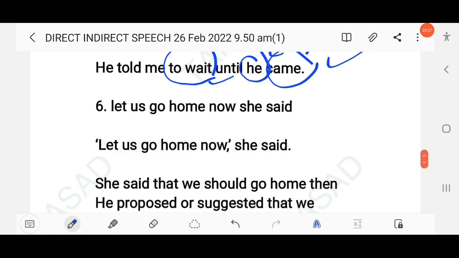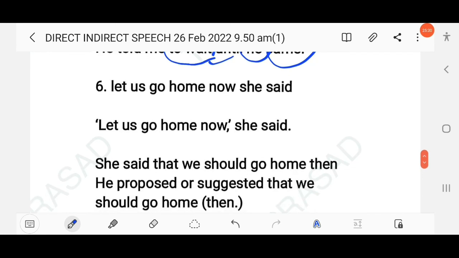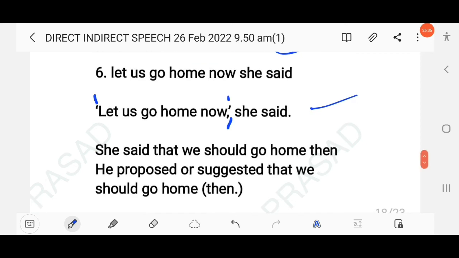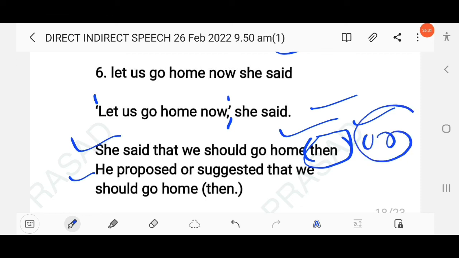Okay. The next one, let's go home now, she said. So here, let's go home now. Use inverted marks, comma. Okay. She said that we should go home. So here you can also drop the word then, right? You can also drop the adverb of time. So she said that we should go home. Okay. So he proposed. You can also mention here, both can be accepted. He proposed or suggested that we should go home. Okay, so here it is no longer required in a sentence that reports a past event. So here you can also remove then.